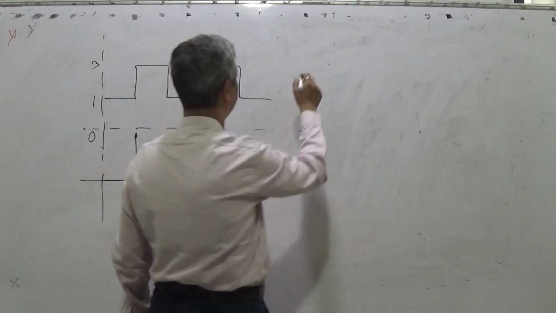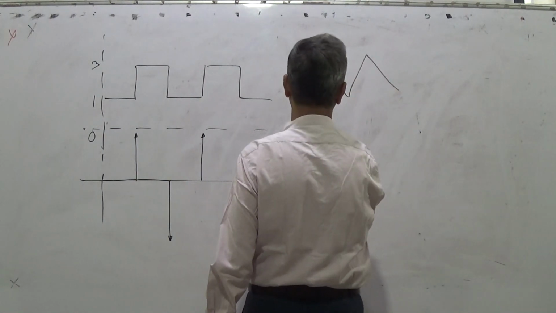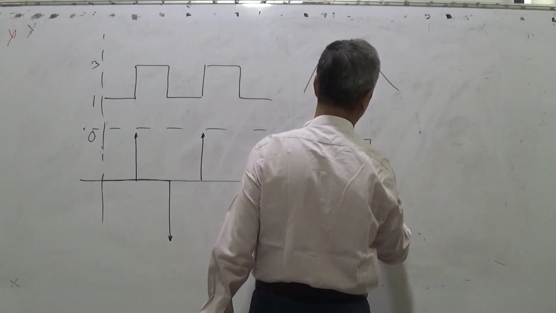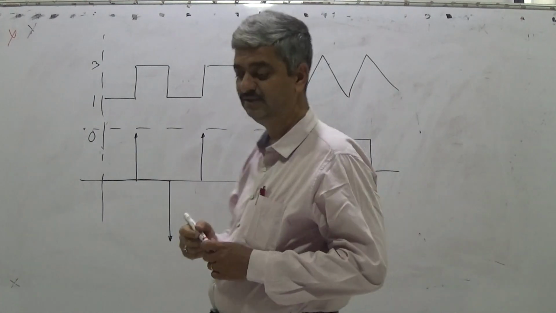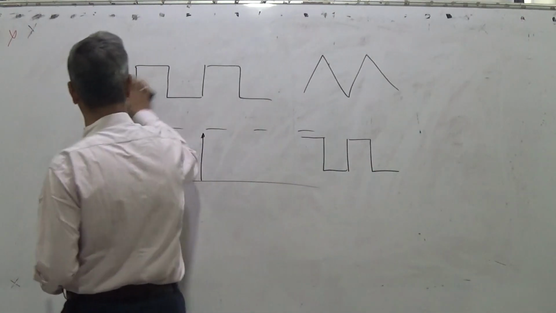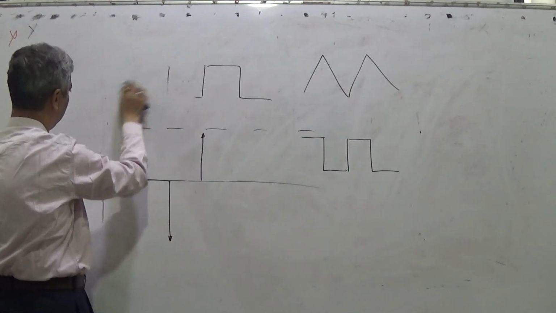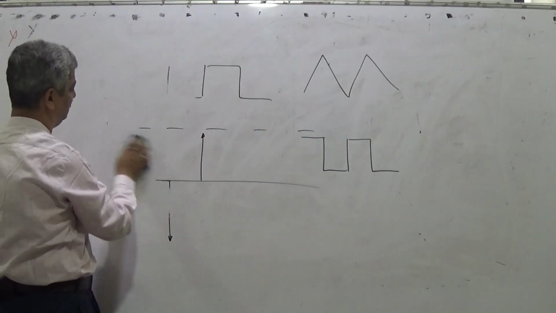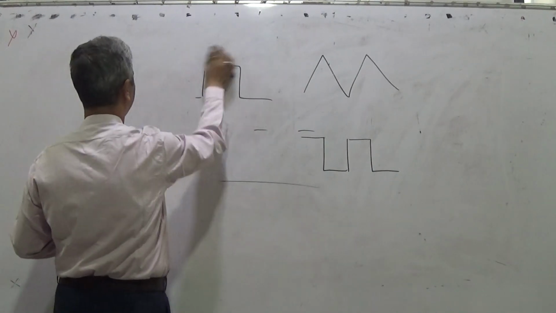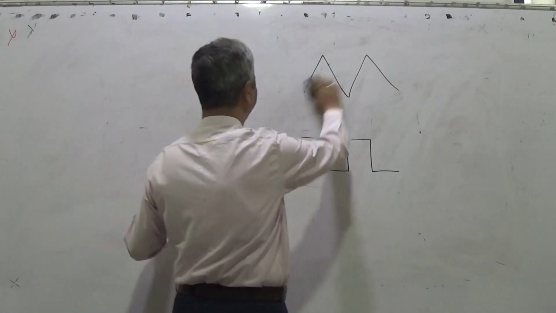Suppose I have a triangular wave as input, then its derivative is a square wave, like this. So whenever there is a square, triangular or parabolic waveform, different kinds of waveform, their derivatives are of different shapes.